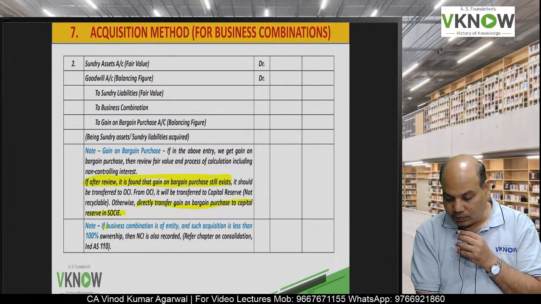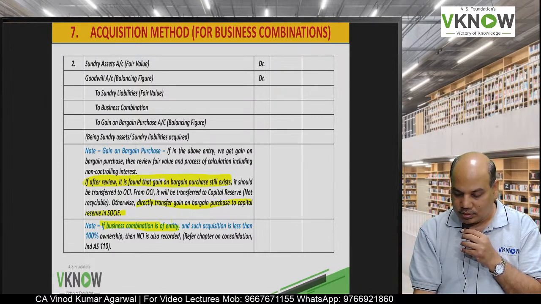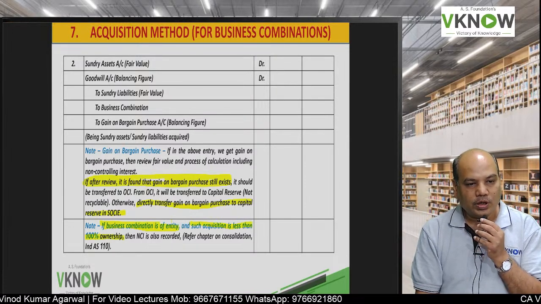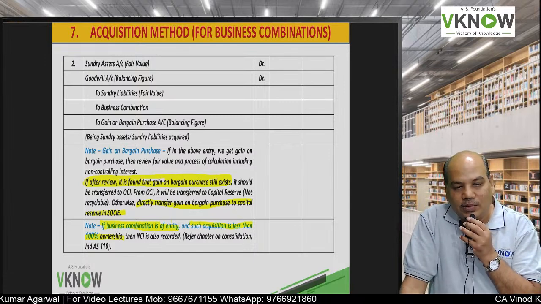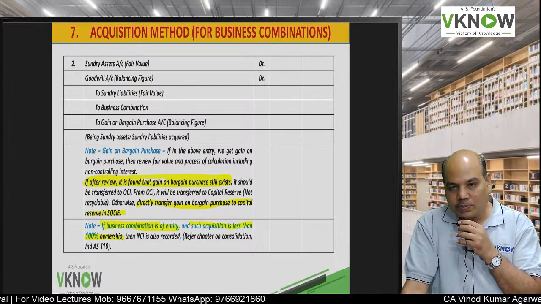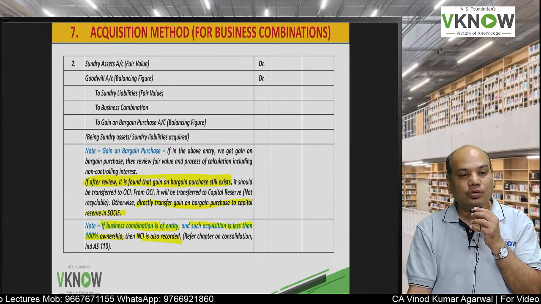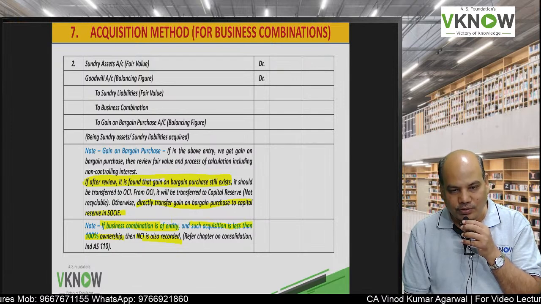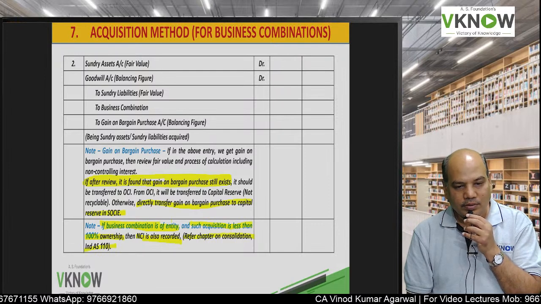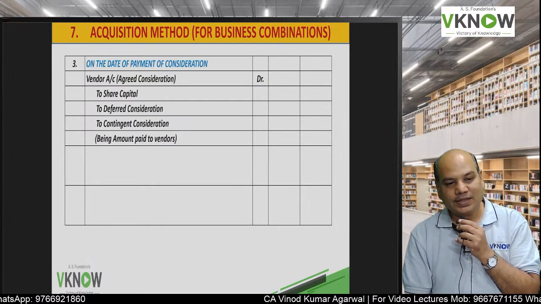Now if business combination is of entity, suppose you acquired another company, then such acquisition is less than 100% of ownership, which is usually asked in your exam, that a company acquired 80% share in other company. What about the remaining 20%? The remaining 20% will be treated as non-controlling interest. Non-controlling interest will also be recorded on the date of acquisition. More about NCI in Ind AS 110 coming soon.